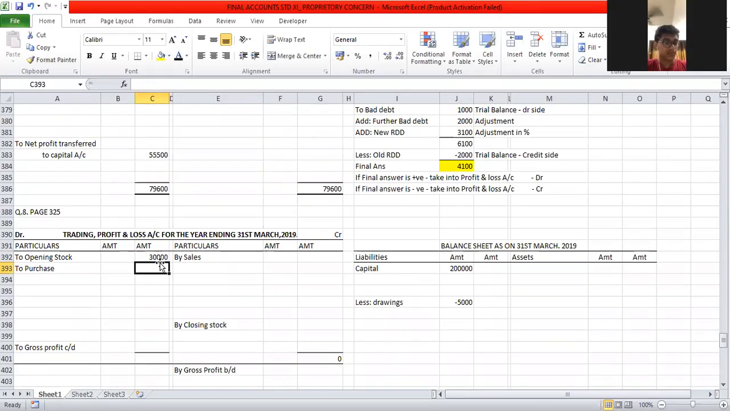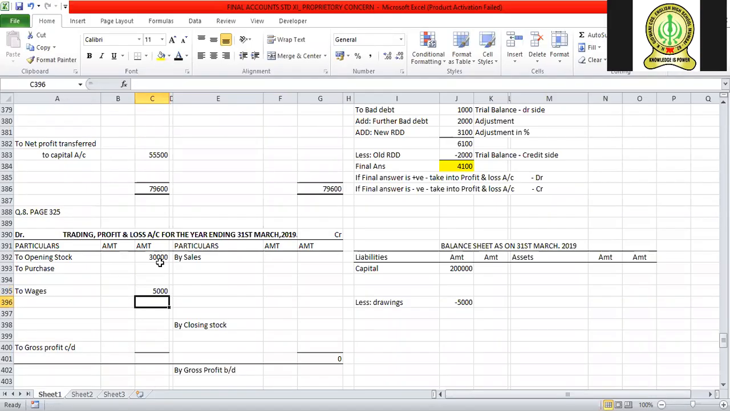And next, wages. Where will I record wages? Trading account. Just see, on the credit side there is a return outward, which is also called purchase return. So we will write wages below, leaving one line. How much is the amount of wages? 5,000.